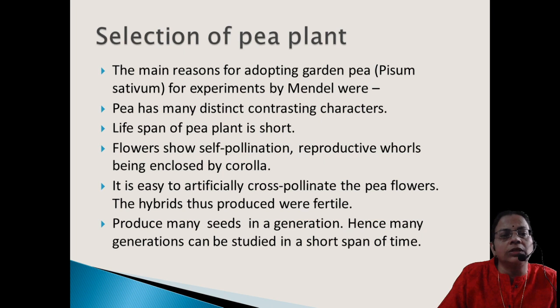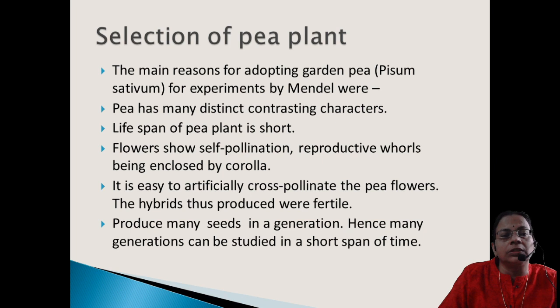Then the second reason is that he selected it mainly because the lifespan of the pea plant is very short. It is nearly about 6 months. So within 6 months he can study the F1 generation, that means the next generation. Like that, he studied many generations within a short span of time.